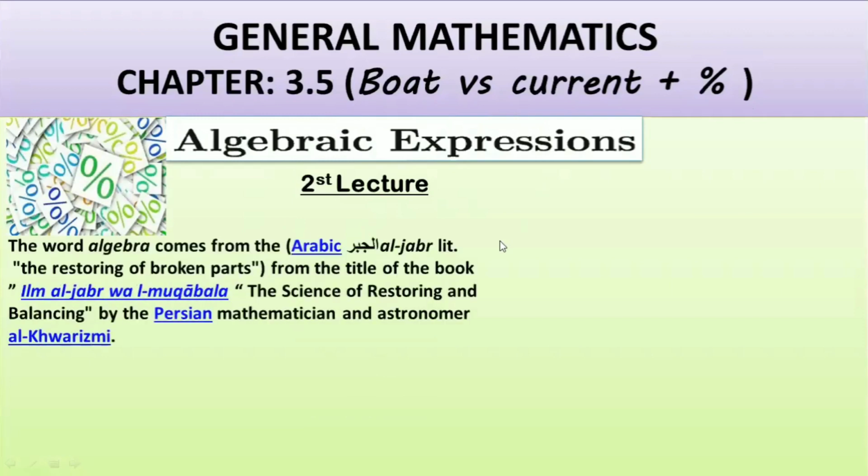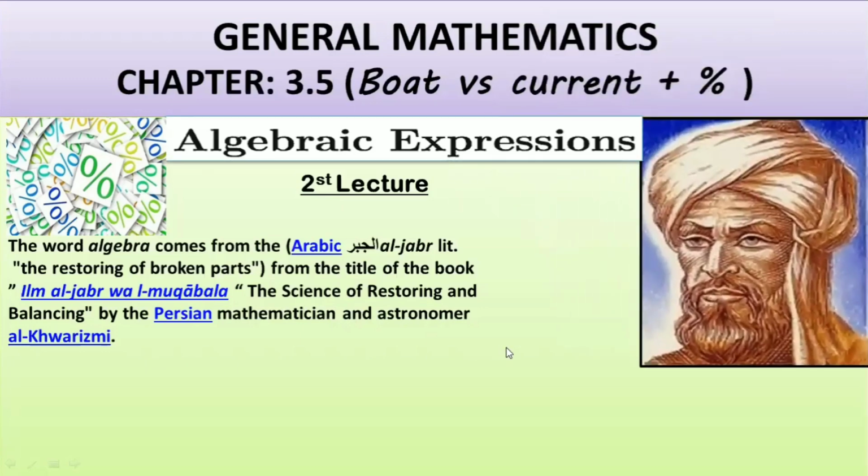the branch of algebraic expression, here is a little history for you. The word algebra comes from the Arabic al-jabr, the restoring of broken parts, from the lead title of the book Al-Jabr wal-Muqabala, the science of restoring and balancing, by the Persian mathematician and astronomer Al-Khwarizmi. And you already know who Al-Khwarizmi is. Here you go, Muhammad Al-Khwarizmi, father of algebra.